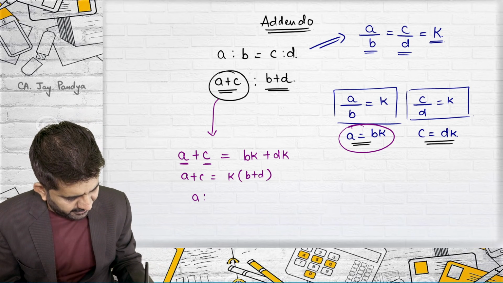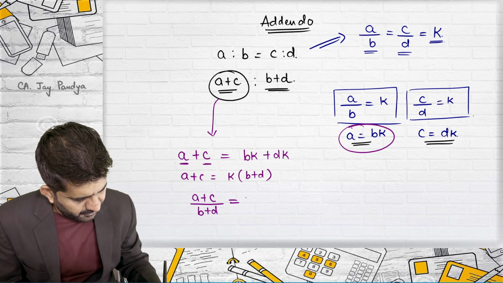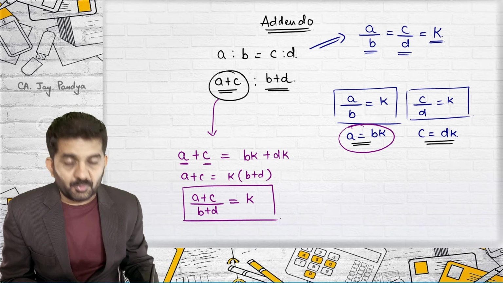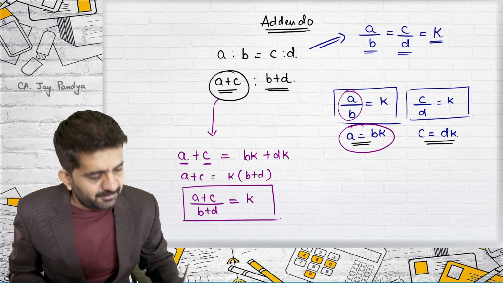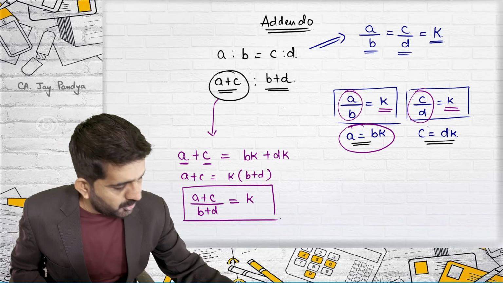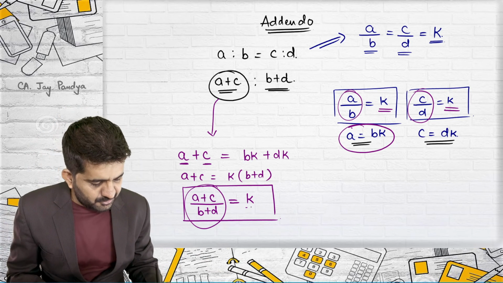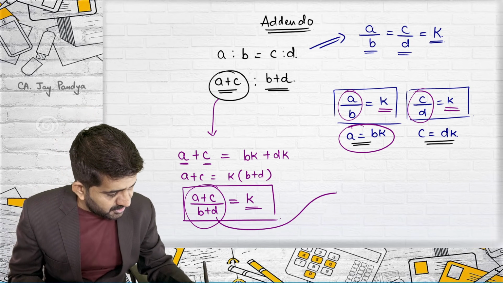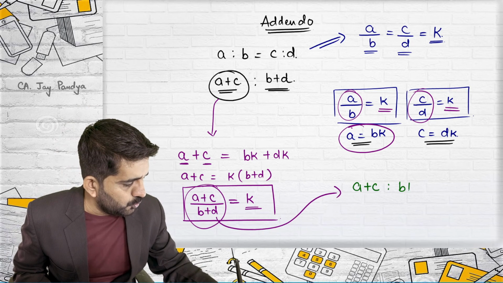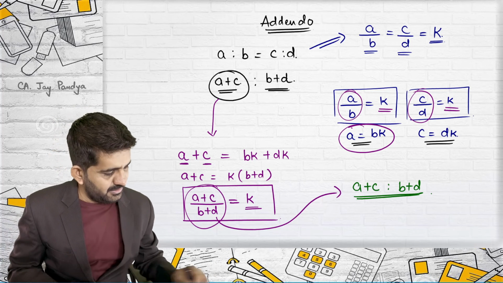Taking B plus D on this side, A plus C upon B plus D is also equal to K. Try to understand. A divided by B is also equal to K. C divided by D is also equal to K. And A plus C divided by B plus D is also equal to K. And which is this ratio? This ratio is nothing but A plus C is to B plus D. And hence, what does addendo say?